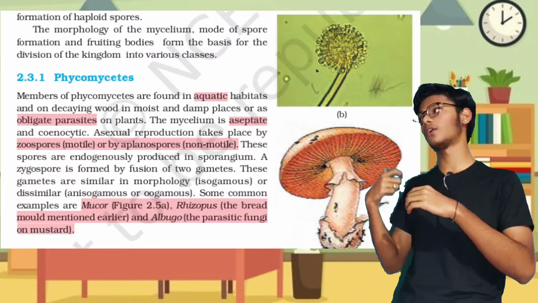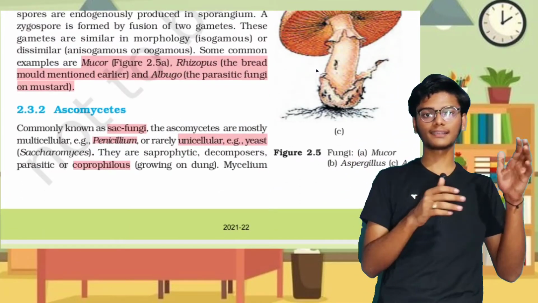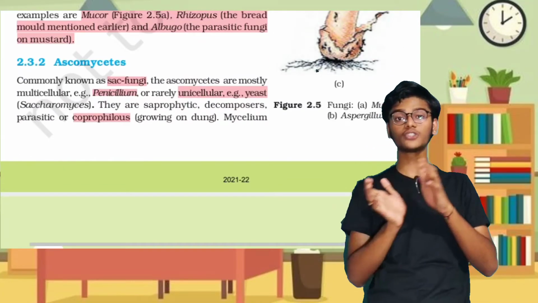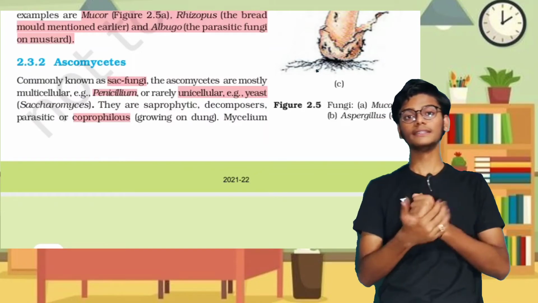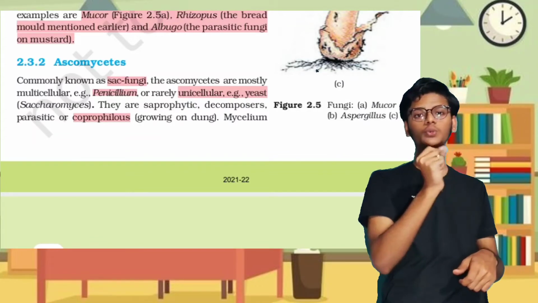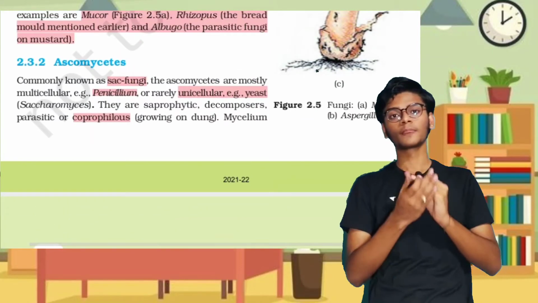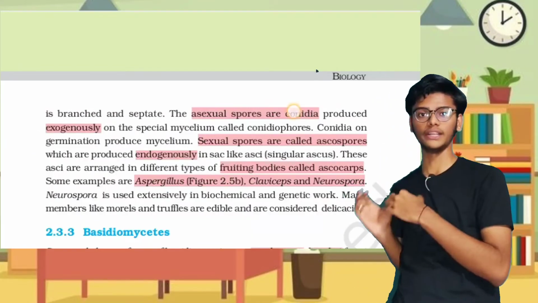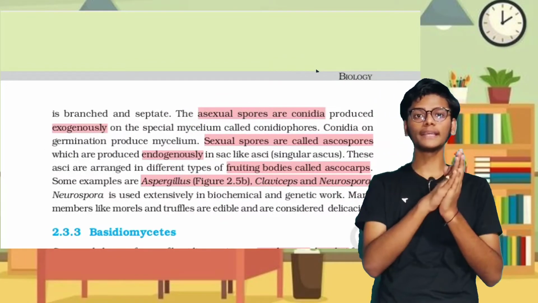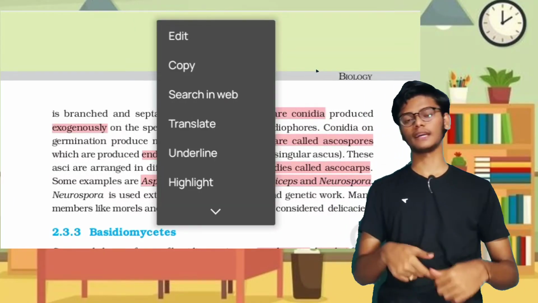The second group, based on some characters, is Ascomycetes, which is also known as sac fungi. There is an exception, as I told: yeast is a unicellular fungus, and that yeast belongs to this Ascomycetes group. These Ascomycetes form asexual spores called conidial spores, and sexual spores called ascospores, and the fruiting body is the ascocarp. Some examples for this are Penicillium, Claviceps, and so on.